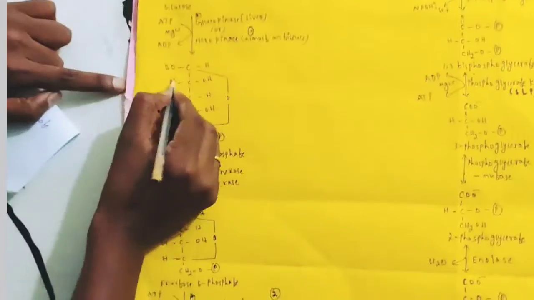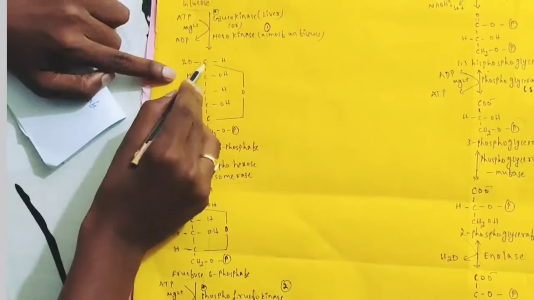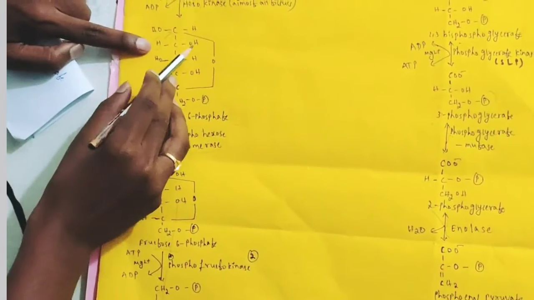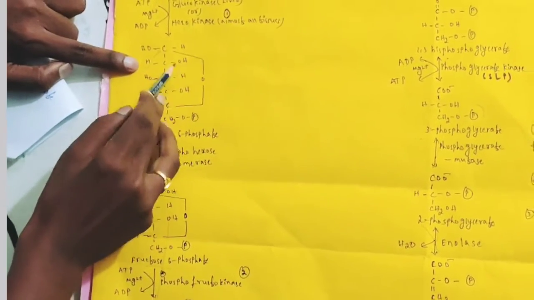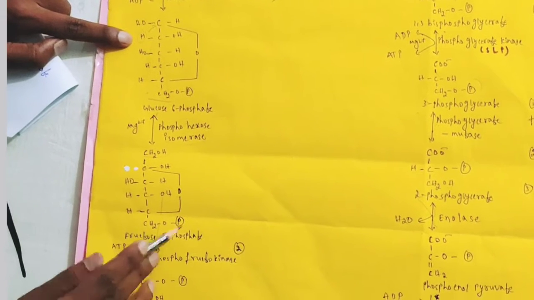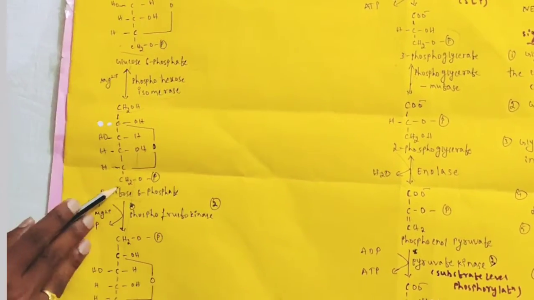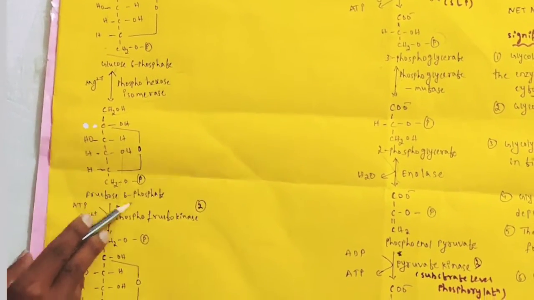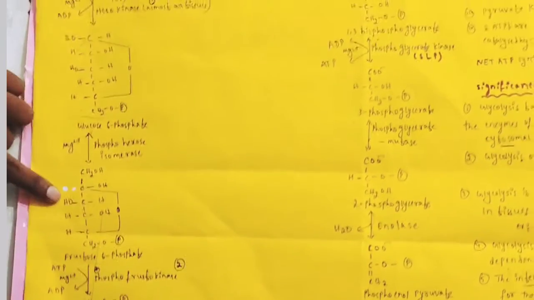You can see this hydrogen will be shifted to this carbon. So hydrogen will be shifted to this carbon, so CH2OH will be produced. Then what is remaining? COH is there. Then the connection comes to here. Then remaining all are the same. This is fructose 6-phosphate. The first carbon and sixth carbon have CH2OH only, but the sixth carbon has phosphate. Fructose 6-phosphate.